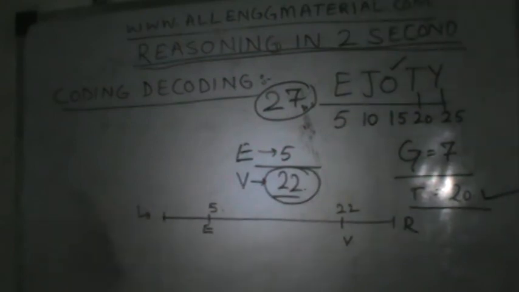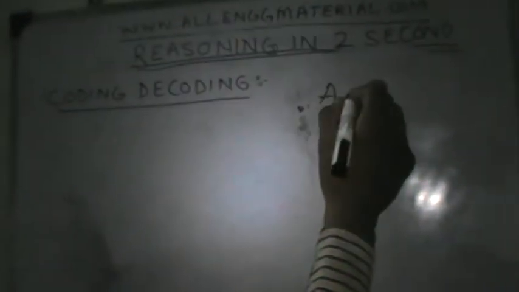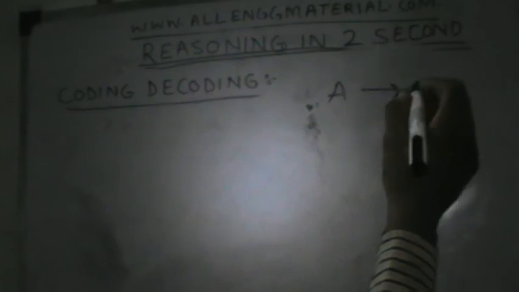In the second part, we are going to discuss certain problems of coding and decoding. So I think that will definitely help you to understand the alphabet from A to Z. That will help you to solve any of the questions within 2 seconds.